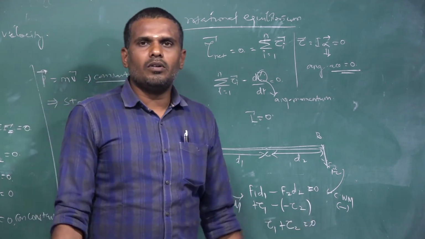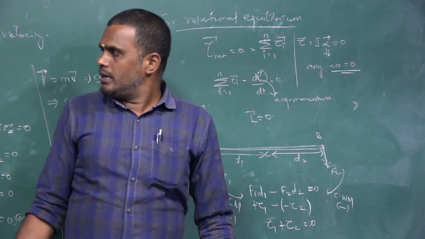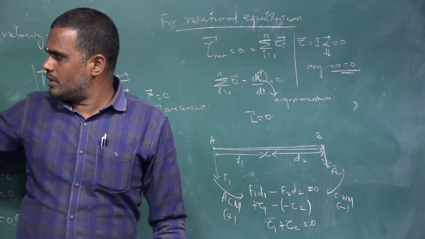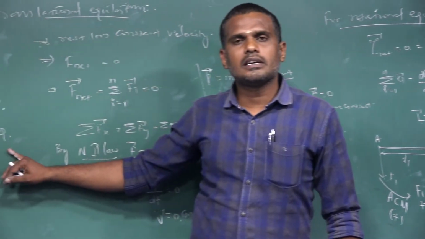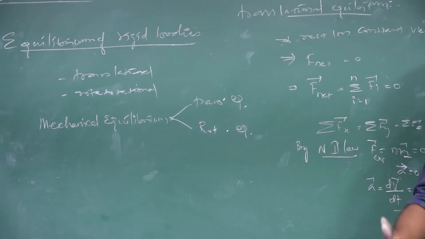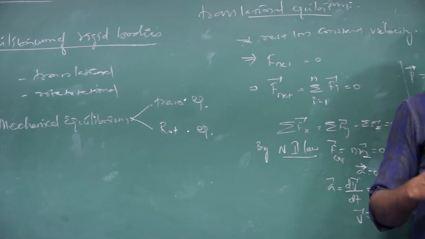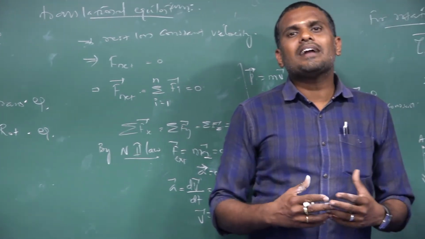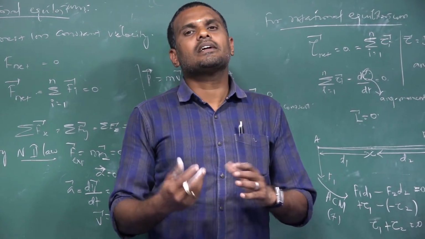If you speak about states of equilibrium, a body is said to be in mechanical equilibrium if it possesses translational and rotational equilibrium. We cannot expect this condition to exist in all cases. Why? There are cases where you can get partial equilibrium also.